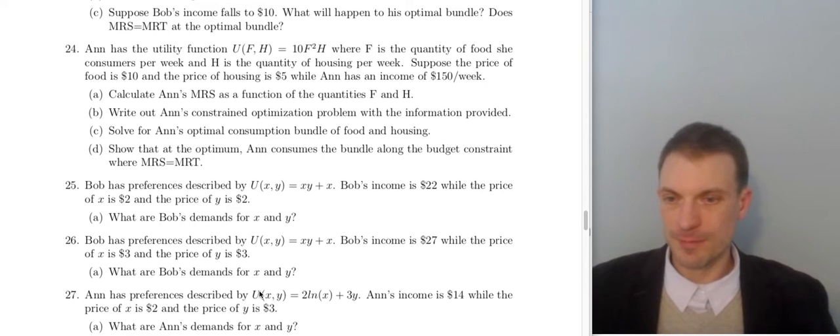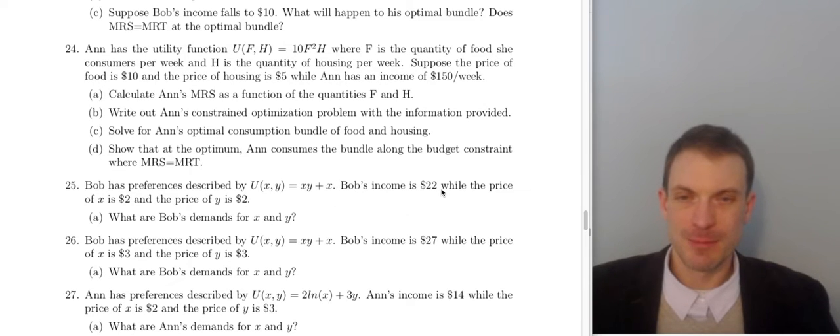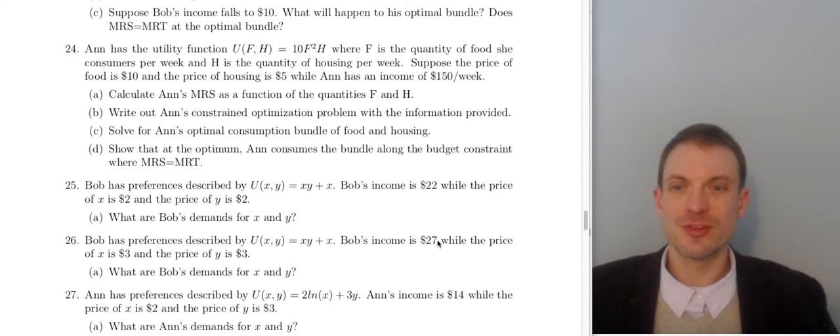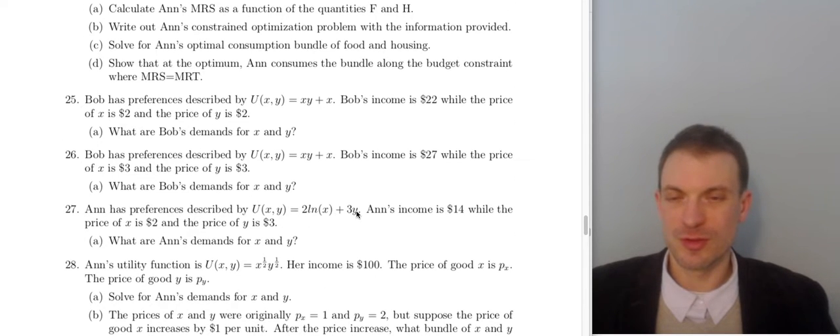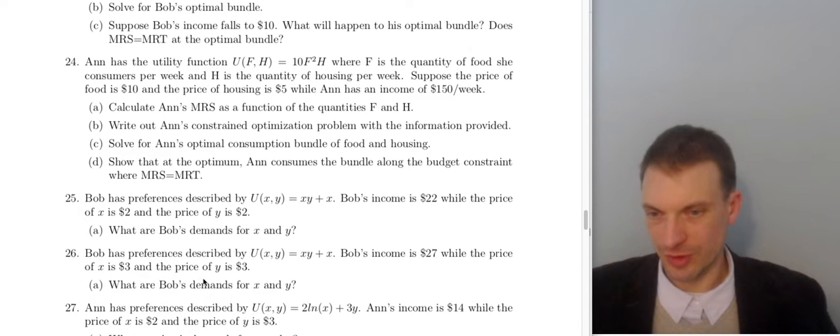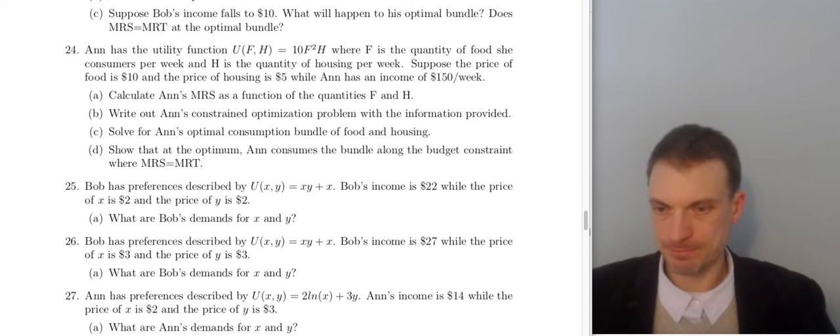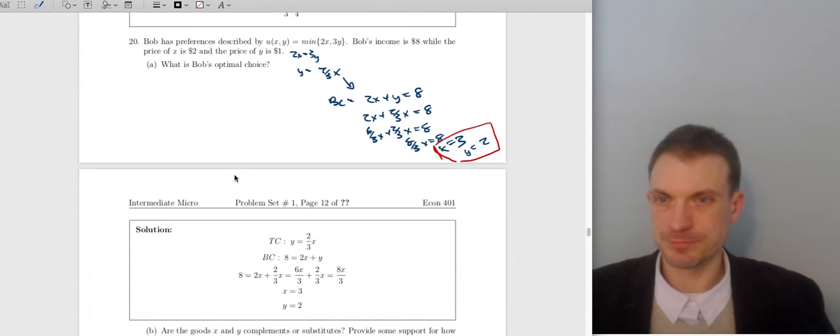All right, I'll go up to like 27 or something. That looks good. So Bob has these preferences. These are kind of cool, actually: XY, which is Cobb-Douglas, but then this is plus X, which is substitutes. Bob's income is 22. Price of good X is 2. Price of good Y is 2. What are Bob's demands? Bob has these preferences with slightly different prices. What are Bob's demands? Ann has these preferences, quasi-linear. Ann's income is 14. Price of good X is 2. Price of good Y is 3. What are Ann's demands? All right, and then we'll stop before the Cobb-Douglas. That'll go into the next video. I'm going to put this here so I remind myself not to do that one. Good. All right, so we are picking up with this one right here.